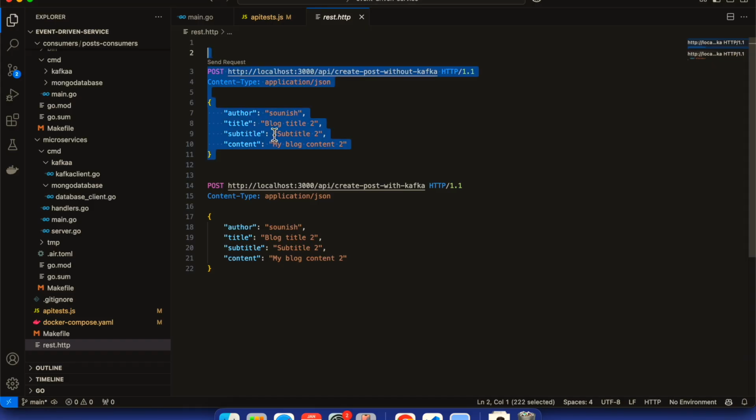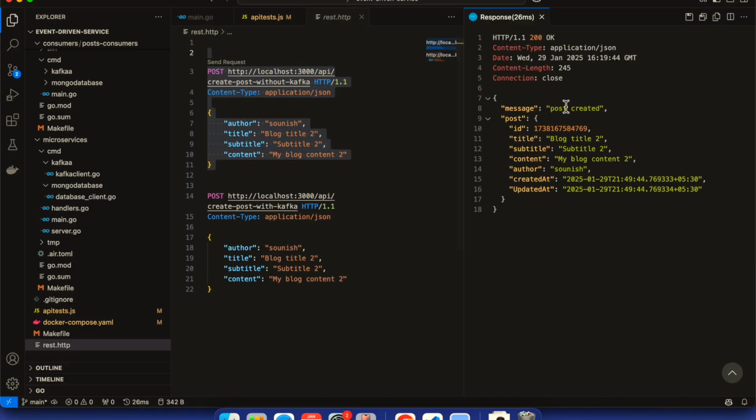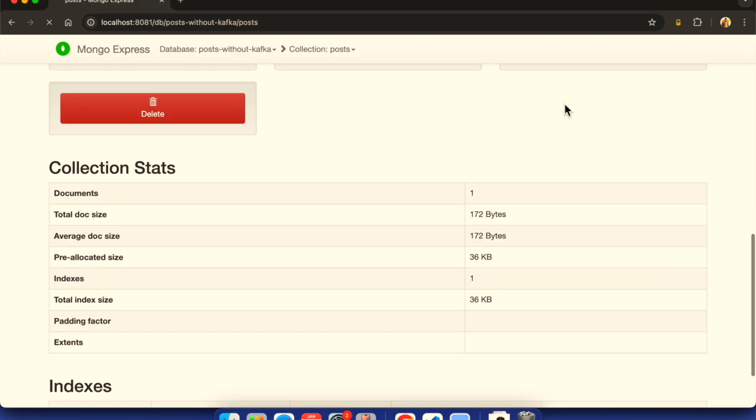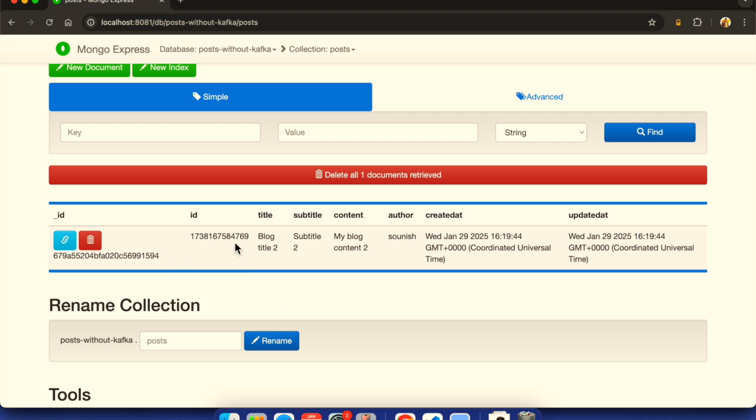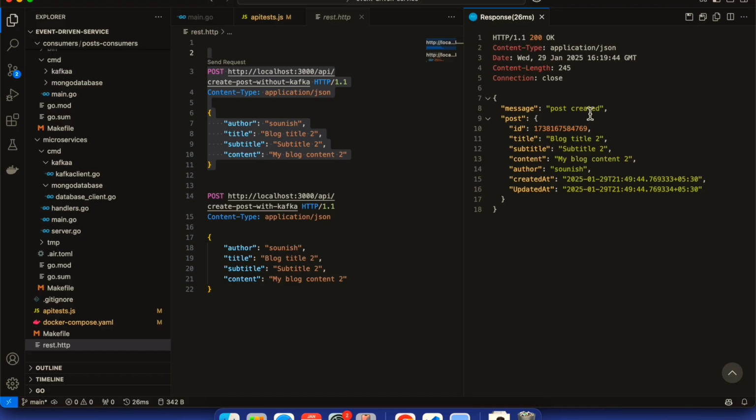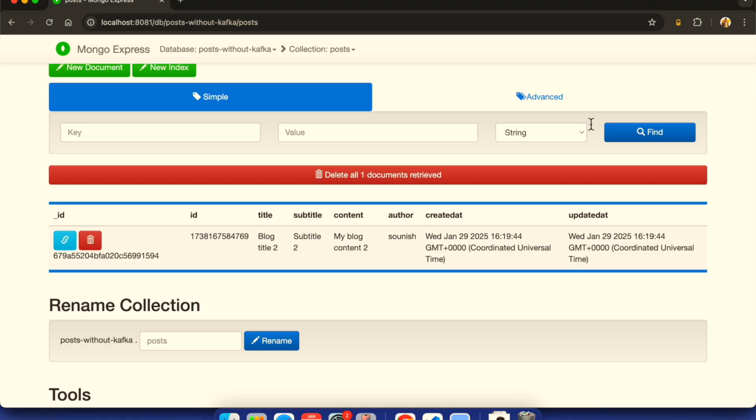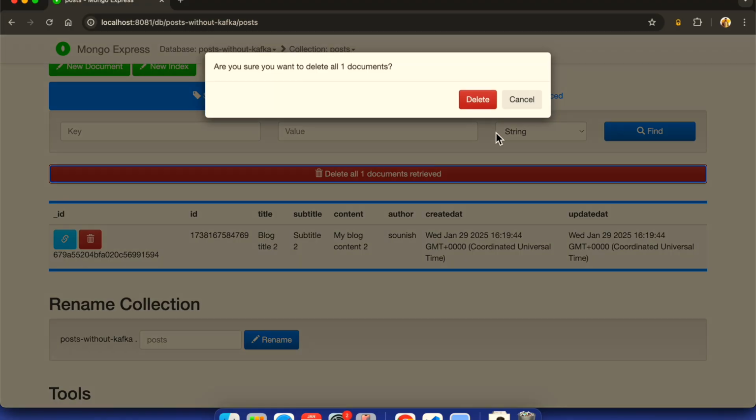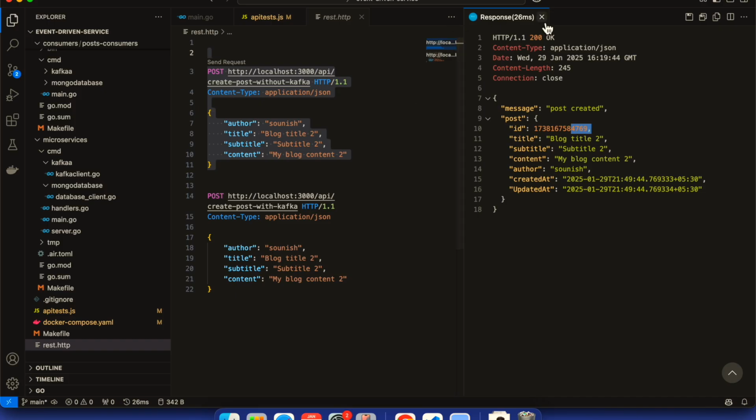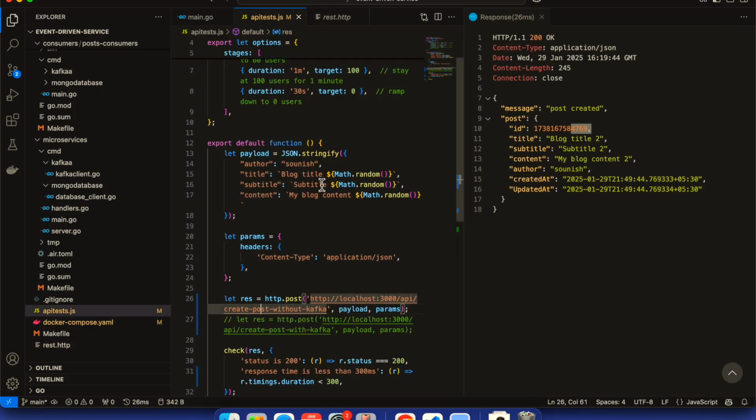Now if I execute this particular curl request, the post has been created. If I refresh over here, the total document size is one. So one post exists right now, and the ID is 4769. Here also 4769. So this is working. Now instead of creating one entry, I will be creating an API trace test using K6. Let's run that and let's see everything in action.